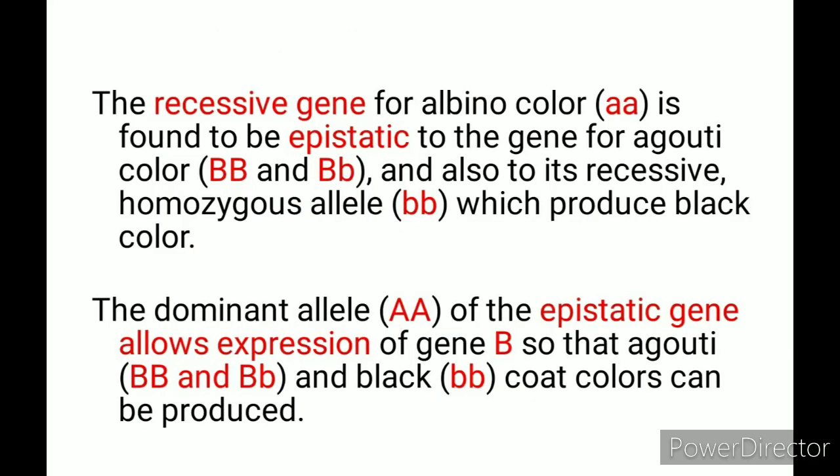The recessive gene for albino color small a is found to be epistatic to the gene for agouti color, capital B and capital B small b, and also to its recessive homozygous allele small b which produces black color. The dominant allele A of the epistatic gene allows expression of gene B so that the agouti color and black coat color can be produced.